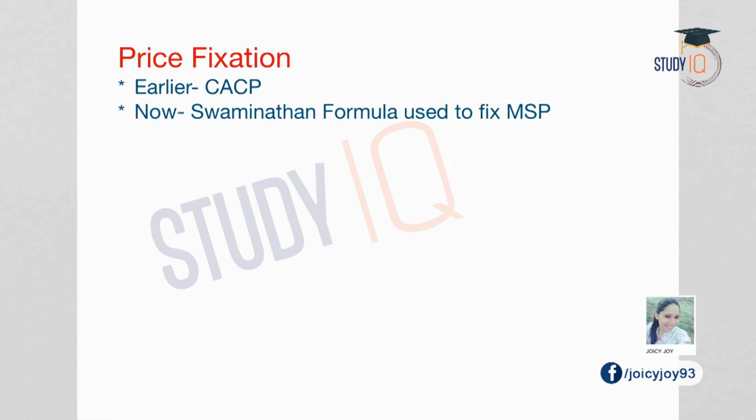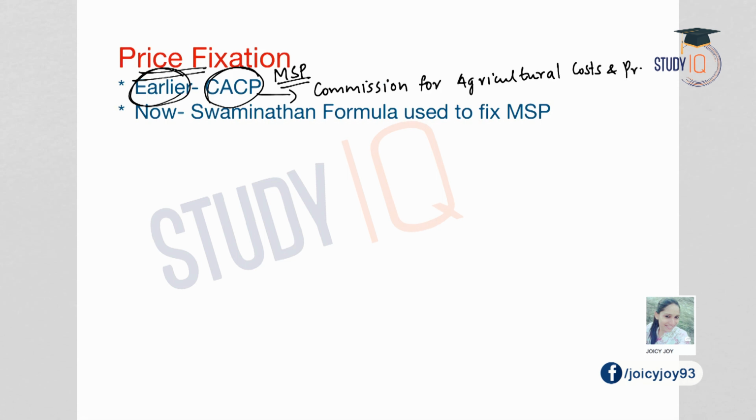Now let us see how price fixation is done. Earlier the price or the MSP was determined by the CACP. CACP is the Commission for Agricultural Cost and Prices. And how did the CACP determine the prices earlier? Along with the cost of production, various other factors were also considered.